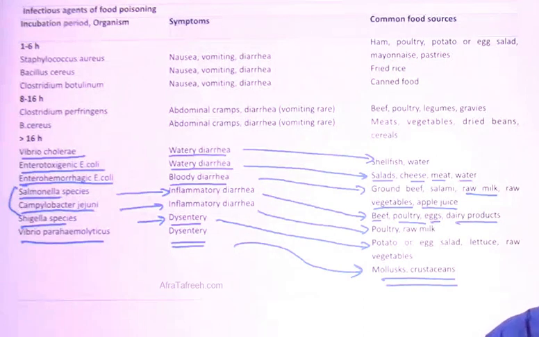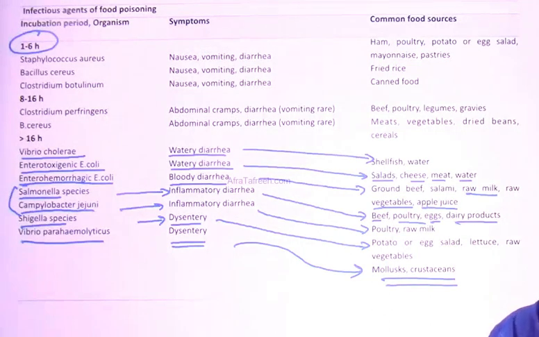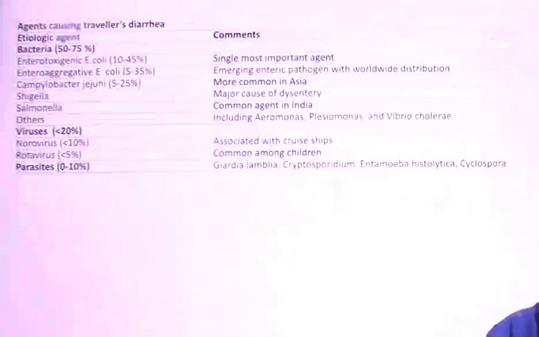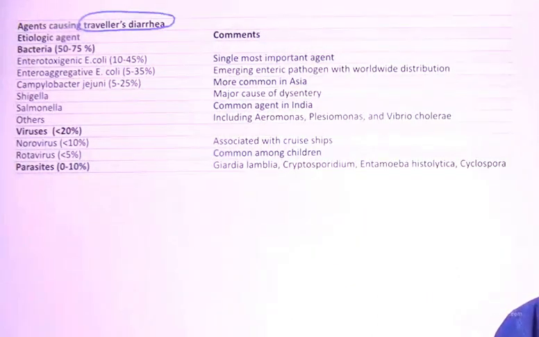Okay, so because of a slight shift in the table, this particular confusion can happen to you, but I have marked with arrows which one associates with what. So 1 to 6 hours, these three names; 8 to 16 hours, these two names, Perfringens and Bacillus cereus; and more than 16 hours, all these names, they associate with food poisoning. A definite question. Okay, now talking about another definite question, that is traveler's diarrhea.